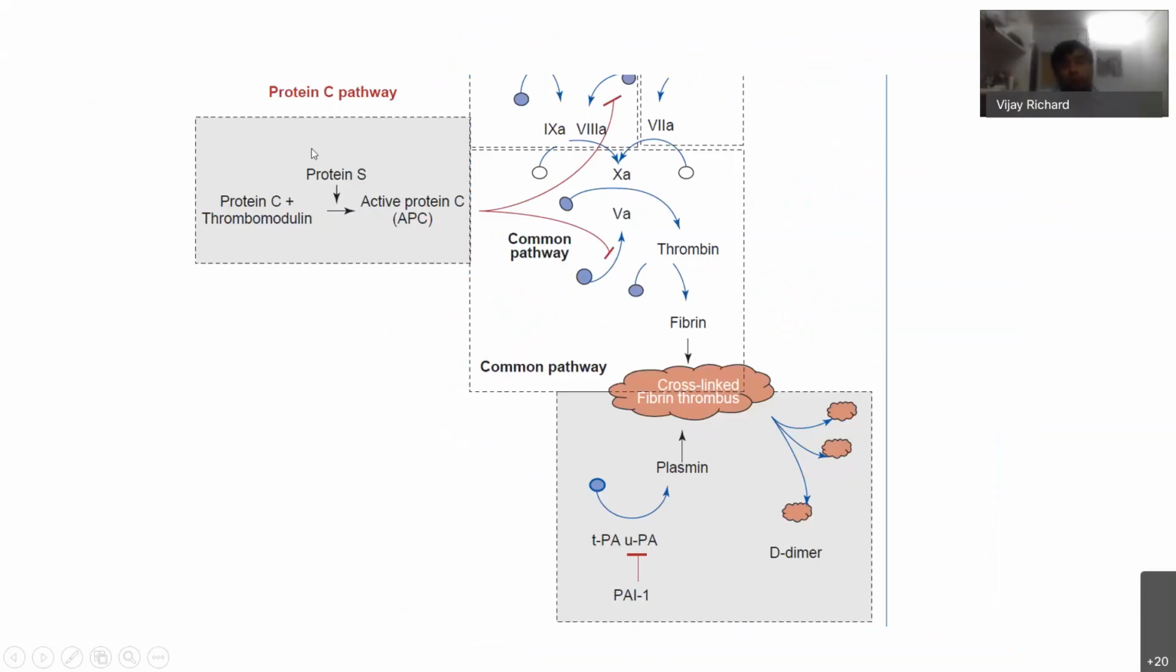Here we can see the protein C pathway and the tissue plasminogen activator. The plasmin is a fibrinolytic enzyme. Plasminogen is converted to plasmin by the tissue plasminogen activator. This plasmin cross-links fibrin strands and breaks them into fibrin products or the D-dimer.